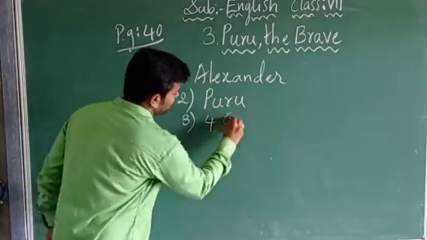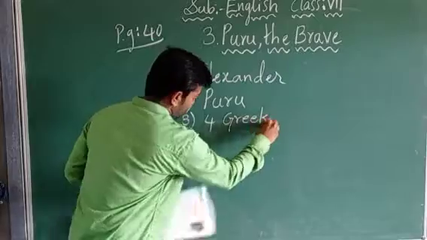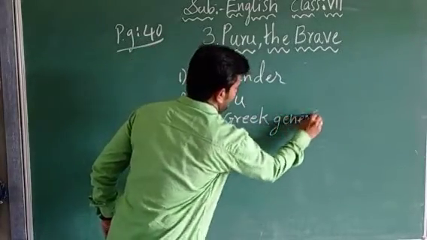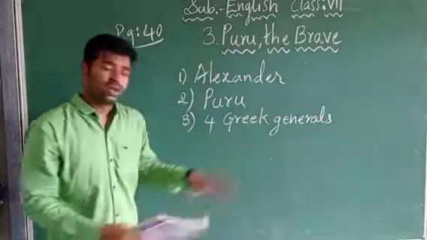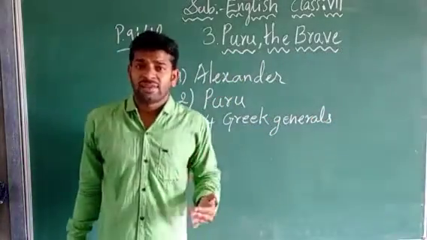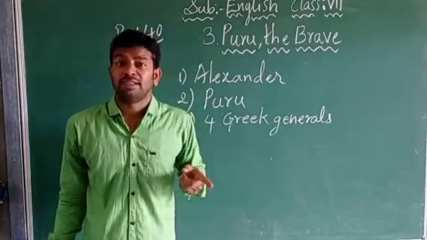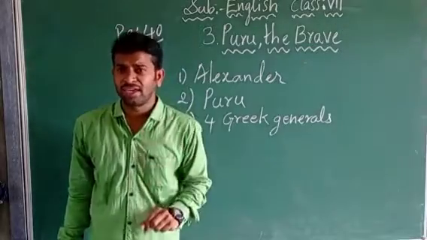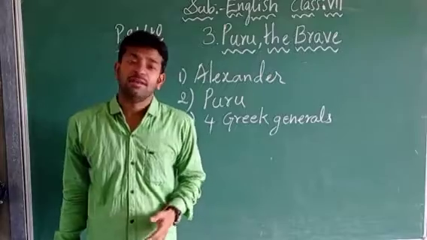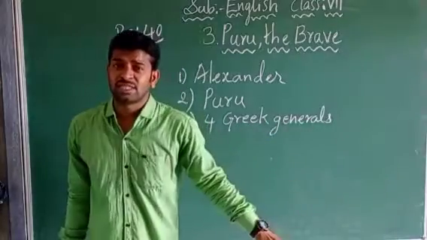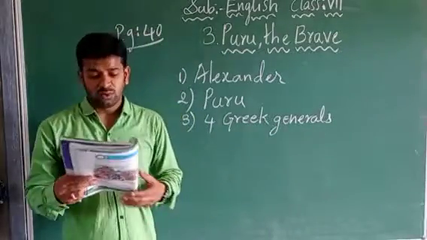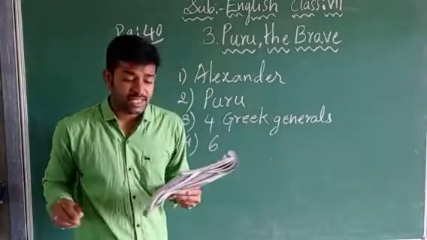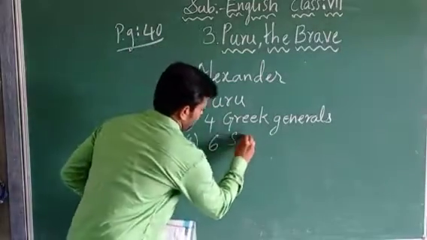Four Greek generals are there. Greek generals means, in our own Telugu language, mantri. Yes or no? If you have one king in one kingdom, along with the king there are generals also. Generals means mantri, right? Now the fourth one, how many are there? Six soldiers.